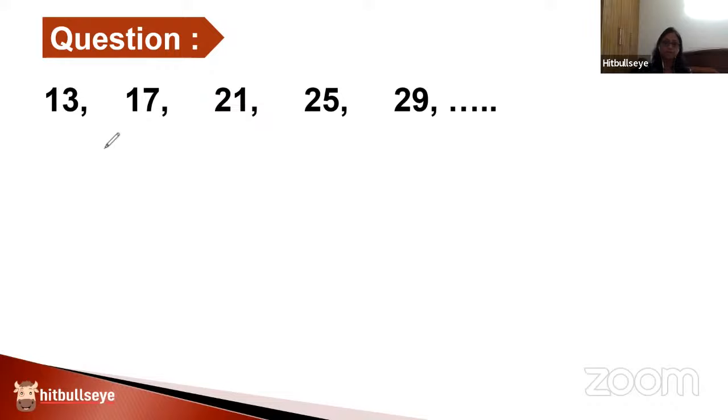Very good. So basically, whenever it comes to a series-based question, that's the first thing we should always try. Look for the gap between the points. So 13 and 17 have a gap of 4. That means 13 was added with a 4 to make it 17. 17, again, a 4 was added to make it 21. 21, again, a 4 was added to make it 25. Again, a 4 was added to make it 29. Simple logic. So that's the first level of question that you can expect for yourself in a series-based question.